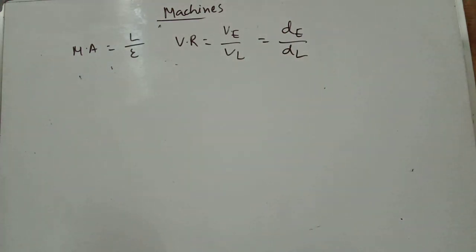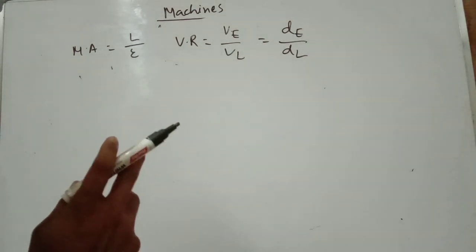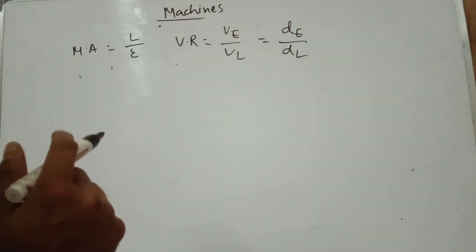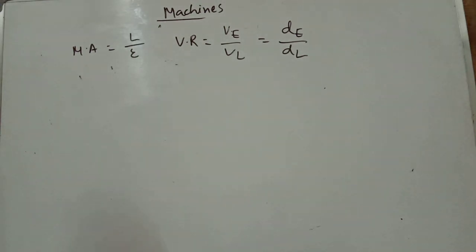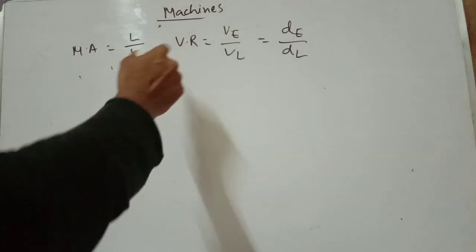According to these technical terms, machines are divided into three types: force multiplier, speed multiplier, meaning an increase in speed, and third, change in direction of effort. How can we define them with the help of technical terms?